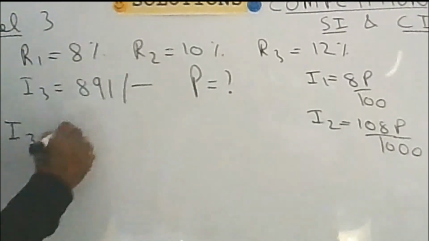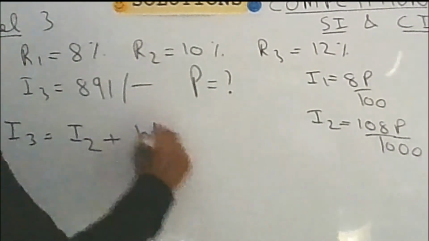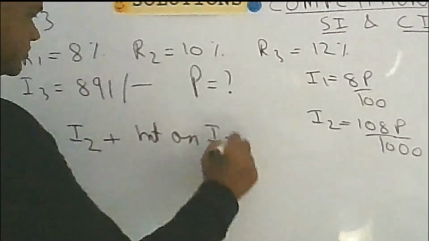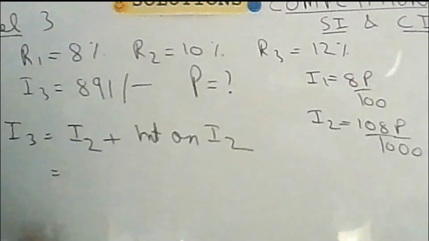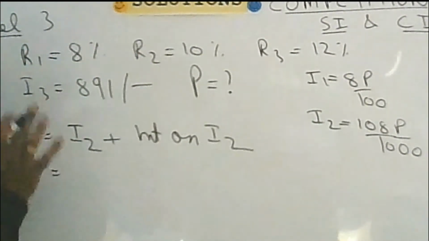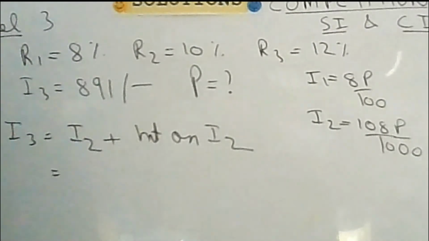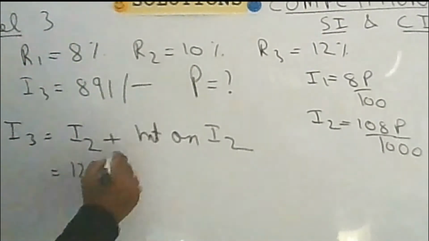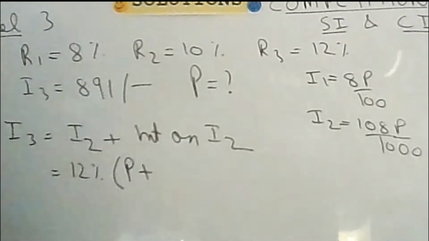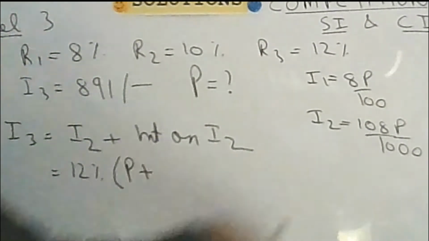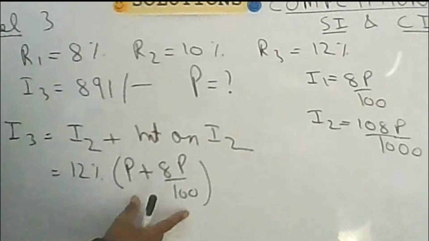So I3 will be equal to previous interest, that is I2, plus interest on I2. But again, the rate of interest has changed to 12%. So for I2, you will have to do the calculation again using 12% as the rate of interest. 12% of what was the original principal? P, plus how much interest you have got in the first year? 8p upon 100. I hope you understand this thing.